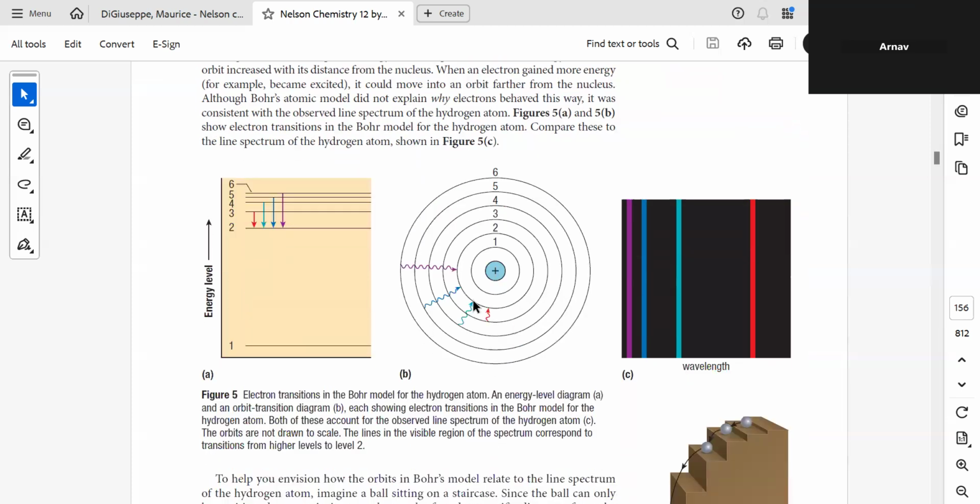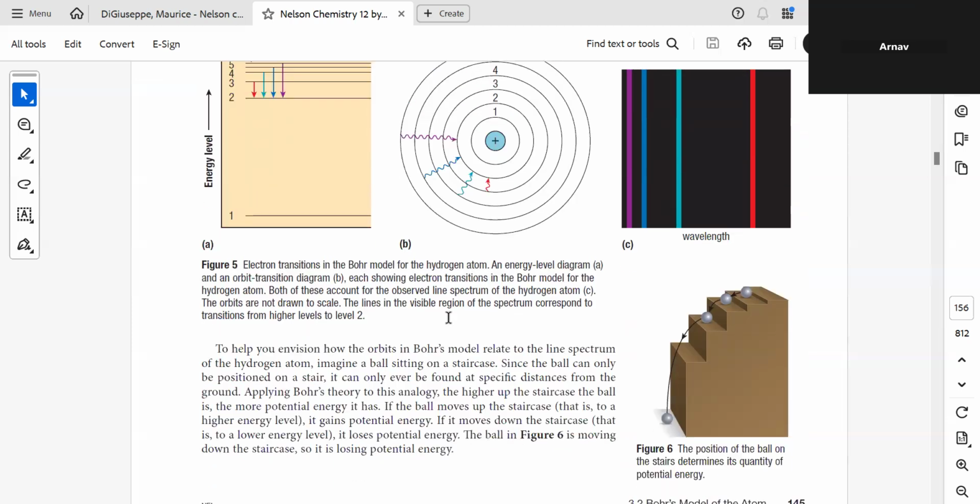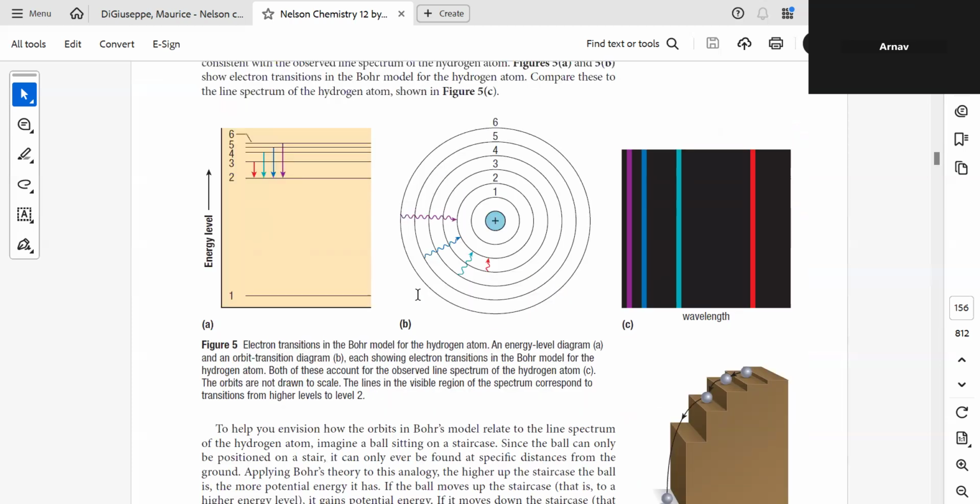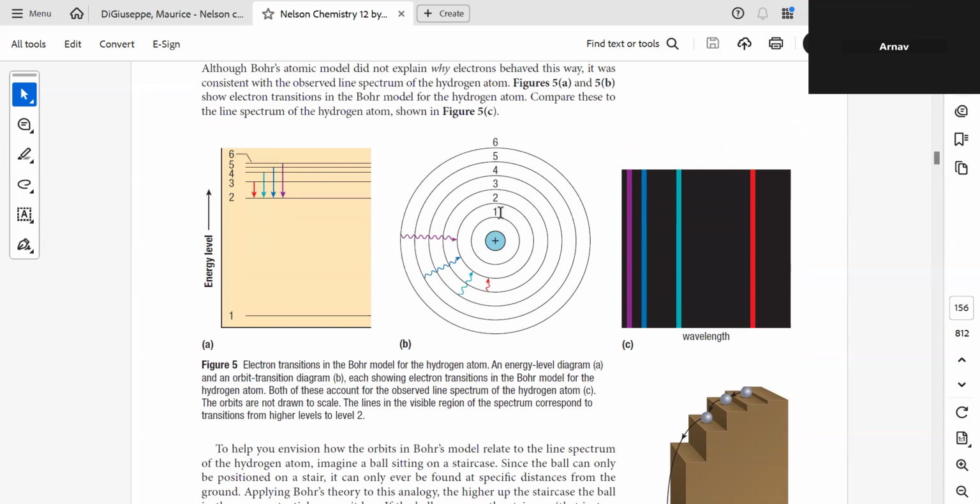So his model was able to explain the spectrum of hydrogen atoms. He was able to explain that yes, there exist different orbits, and give proof that the orbits exist where the electrons are present.